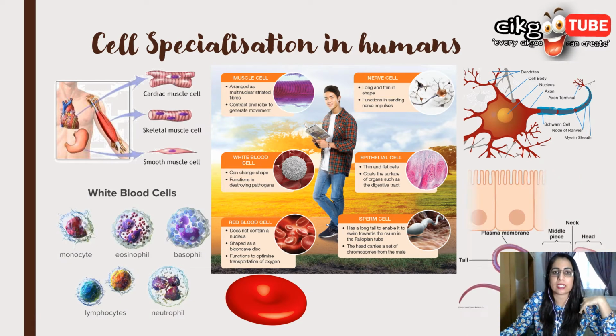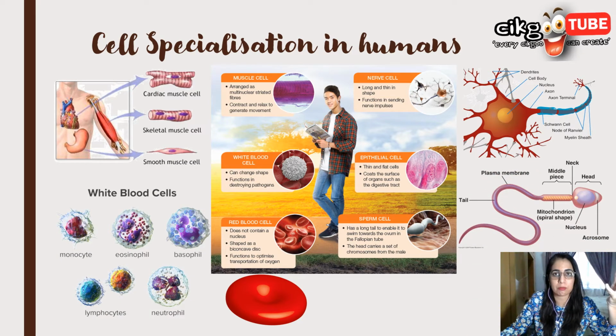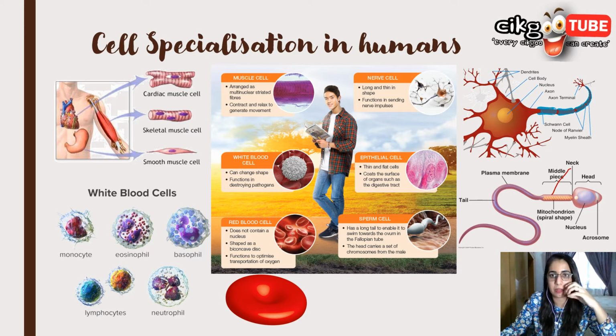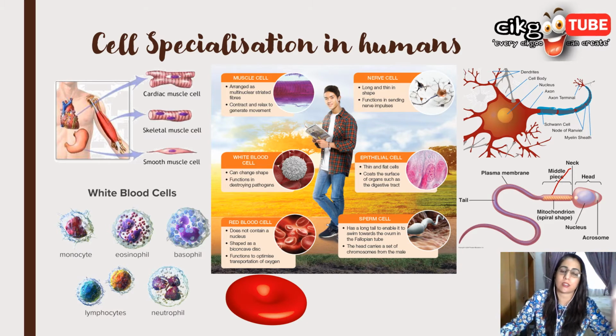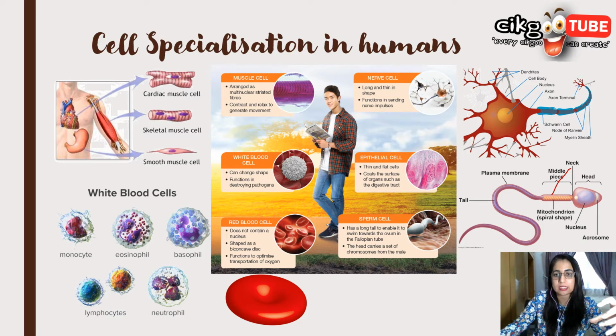Next we have sperm cells, which are tadpole shaped. The head contains a nucleus with one set of paternal chromosomes from the father, of course. It has a long tail. The middle piece has many spiral shaped mitochondria, and it provides energy for movement. The function of the sperm cell is to swim to the egg cell, or the ovum, for fertilization. So every cell from the zygote differentiates to perform a specific function.